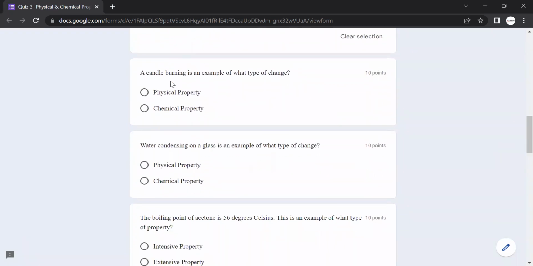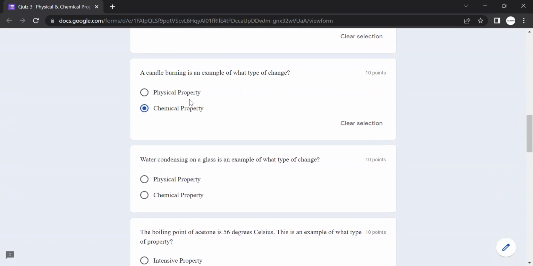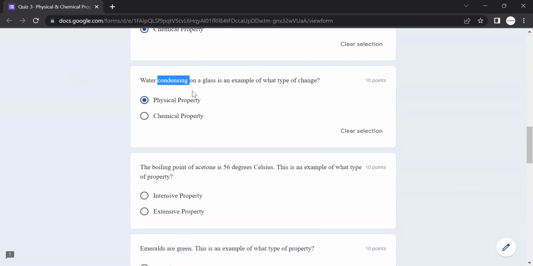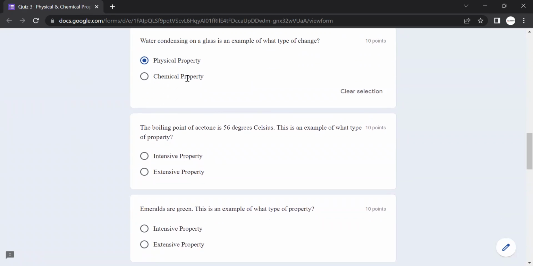Next, a candle burning is an example of what type of change? Burning, or let's say combustion reactions, the reaction with oxygen, will always be a chemical property. Water condensing on a glass is an example of what type of change? Be careful at this point, because condensation is a physical process, therefore it will be a physical property. Also, we can get the answer from the condensation temperature, for example.